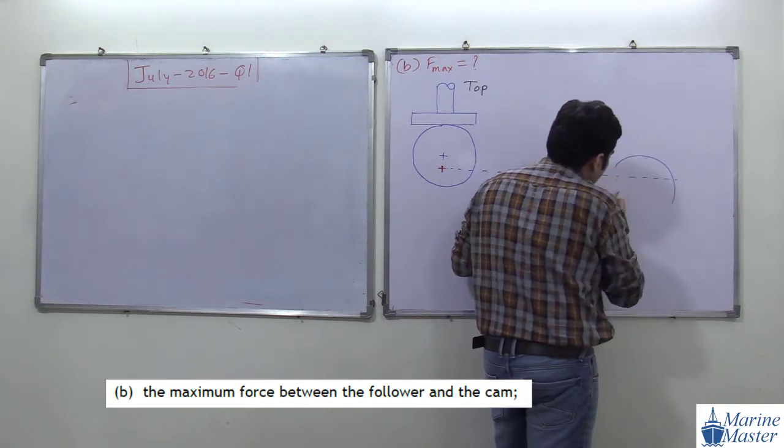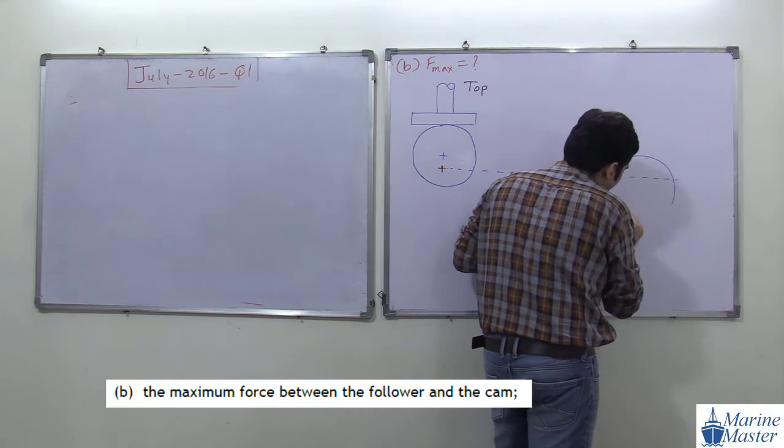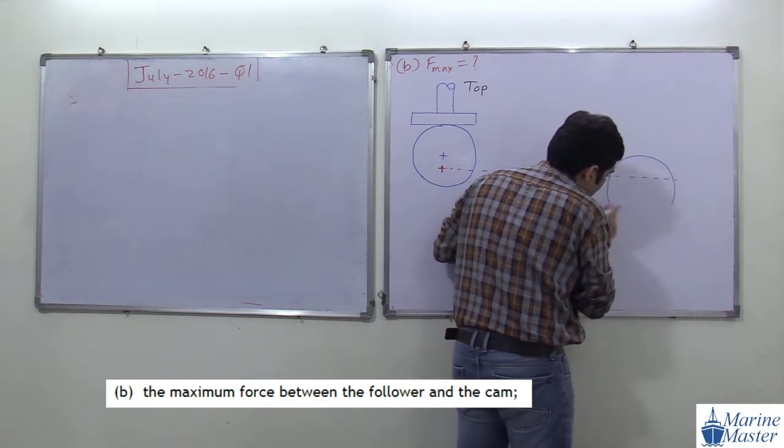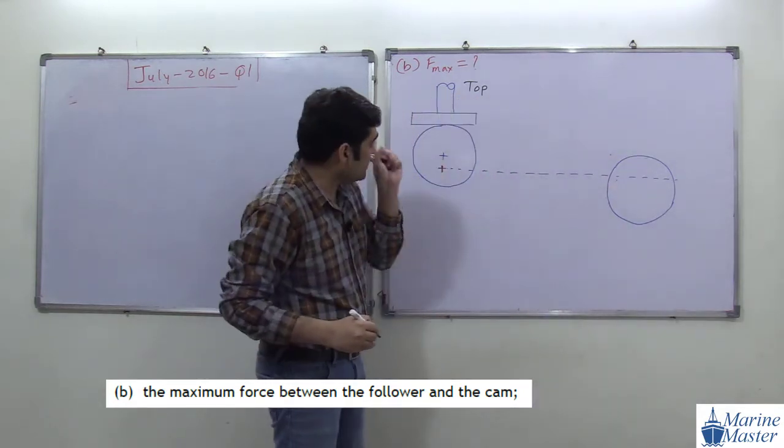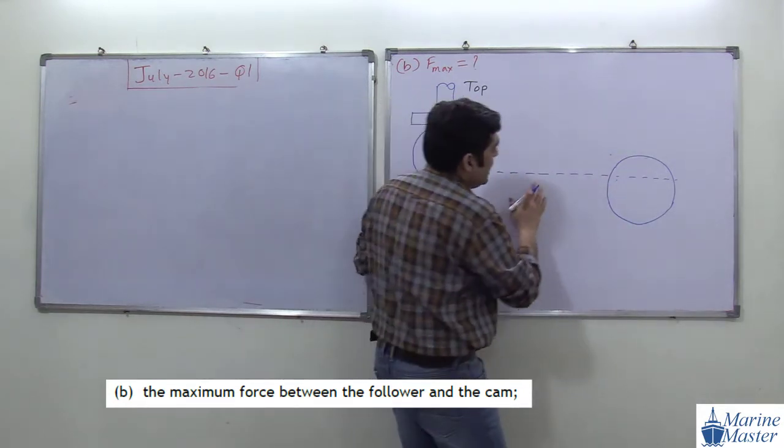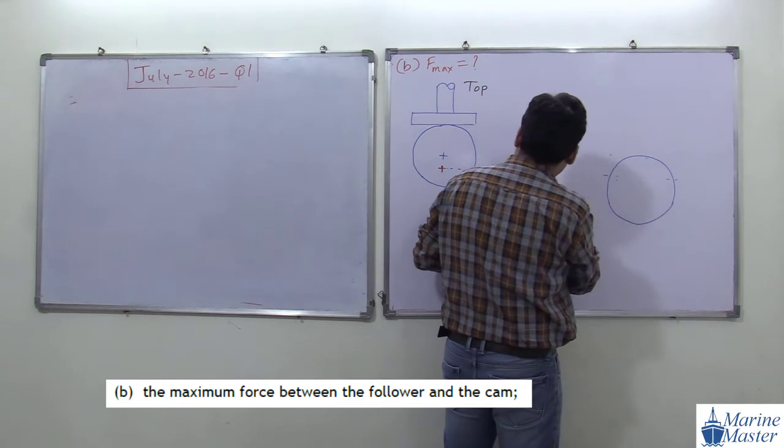So this is what our, just imagine this is a circular cam. Okay, my circle is not proper. So this is our circular cam. Try to see the point here. So here what will happen? What is happening?